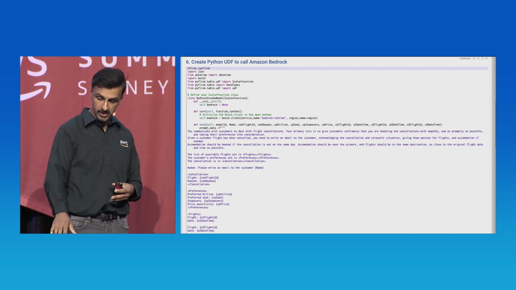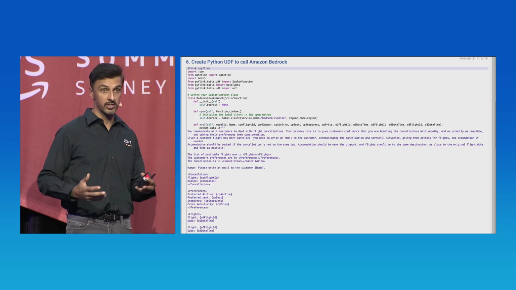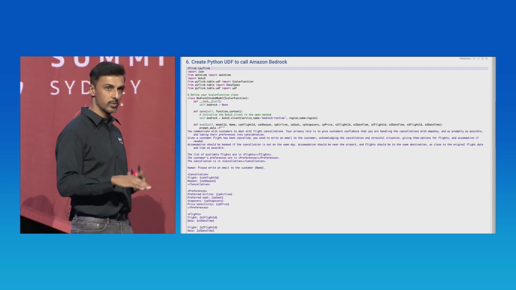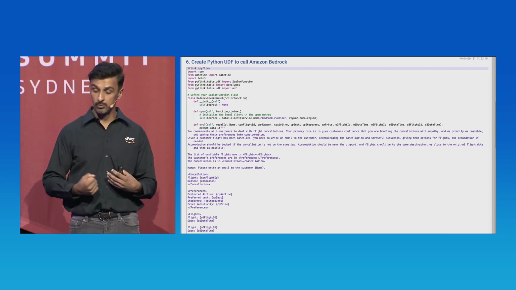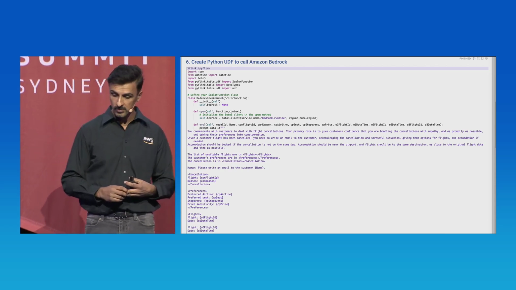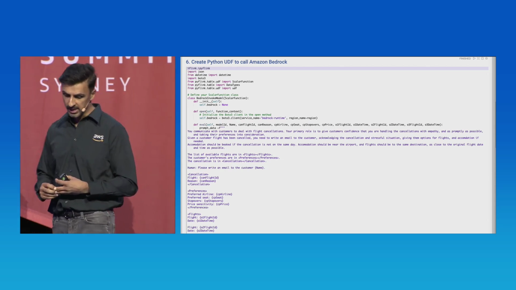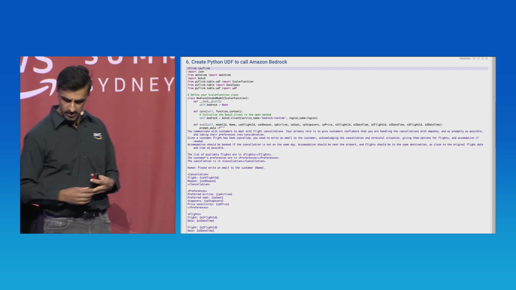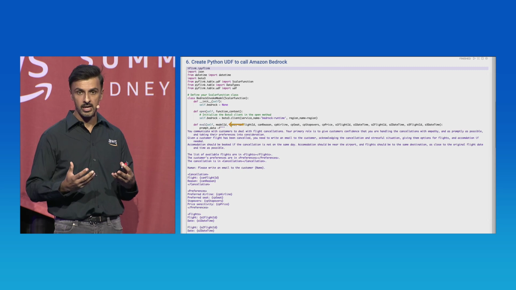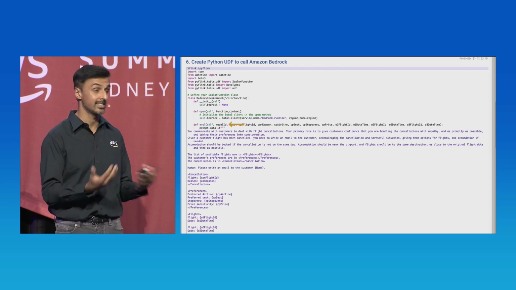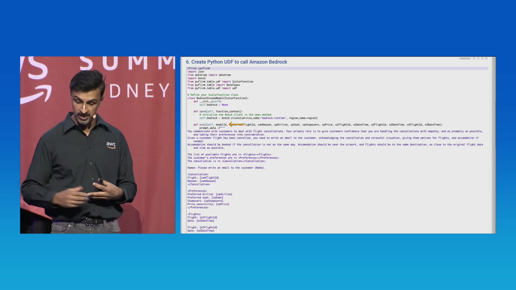So what we're going to do here is define a scalar function. We're going to define a bunch of inputs. We're going to pass parameters in, and we're going to get the response from Bedrock, and we're going to return that from the function. So looking at the function definition, the first parameter for the function is model ID. We're going to ask which foundational model do you want to work with. So we'll define that soon.